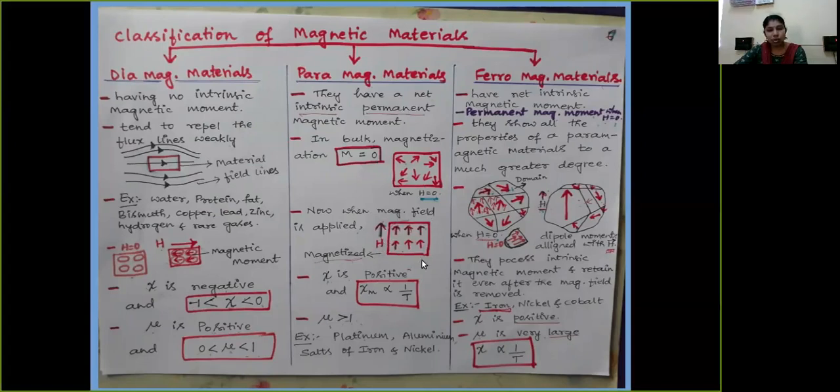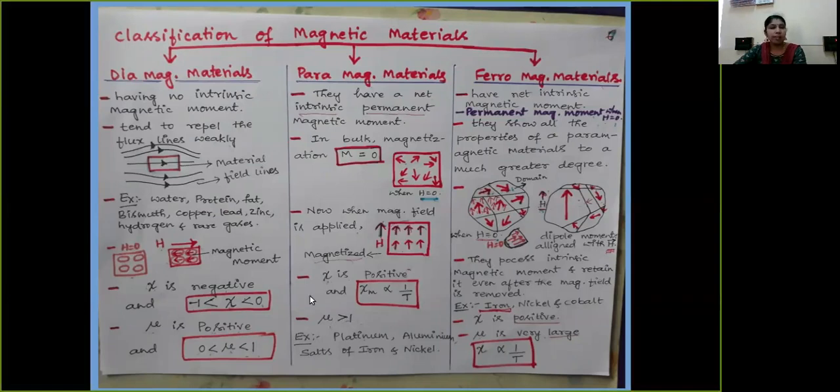Due to this orientation, the material gets magnetized, which is called paramagnetism. The material possesses a net intrinsic permanent magnetic moment, and hence its susceptibility is positive and its permeability is greater than 1.